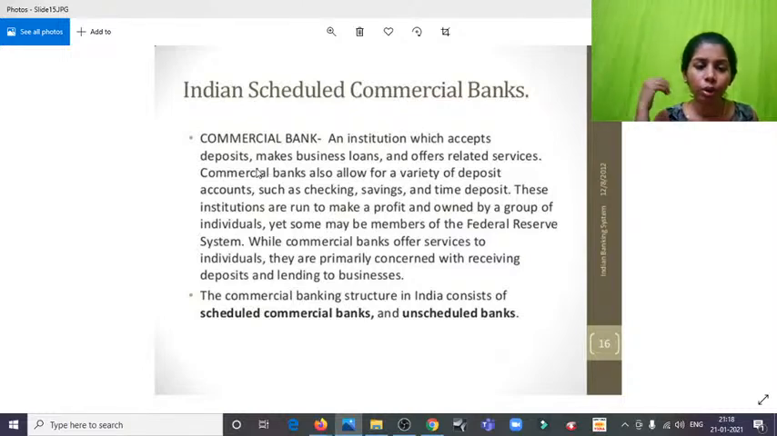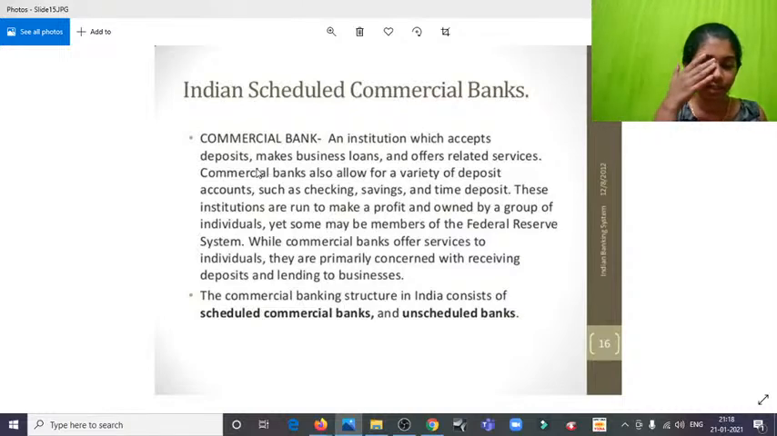This commercial bank also allows for a variety of deposit accounts such as checking, savings, and time deposit. For example, I deposit money and I also get checks for that. That is all these blank checks that I can use for myself, and I also get other facilities like ATM cards and net banking and all. So that is a commercial bank. And these institutions are run to make profit and owned by a group of individuals.